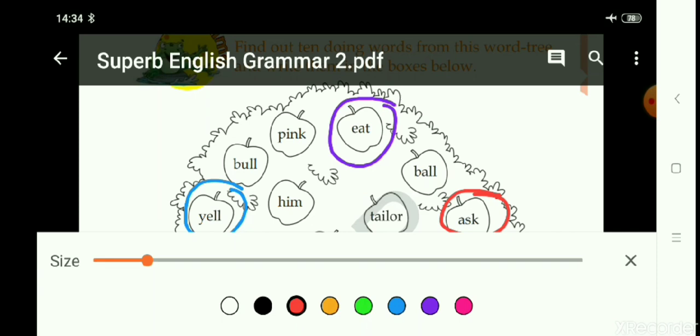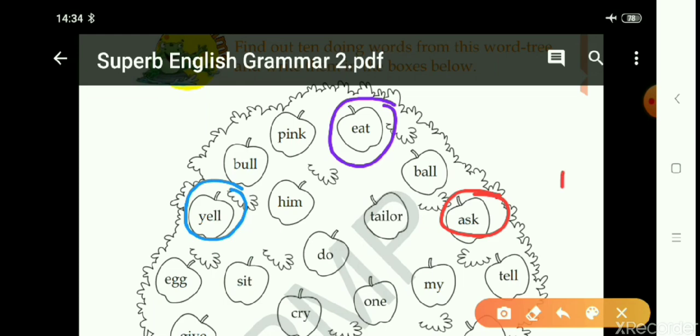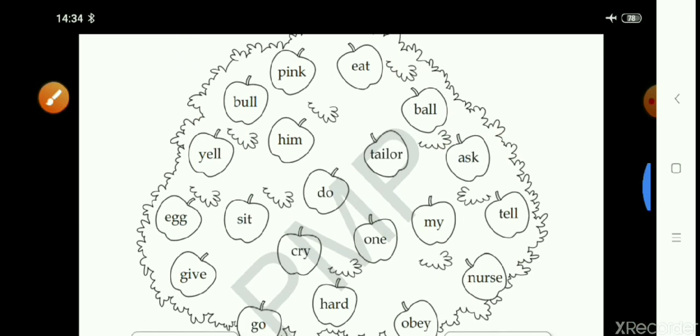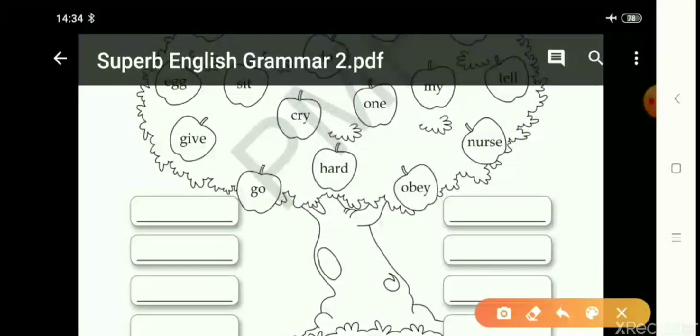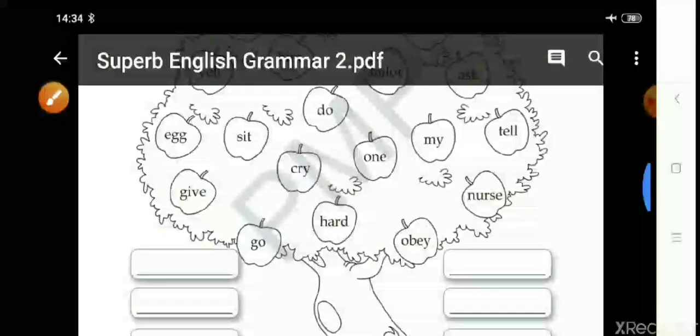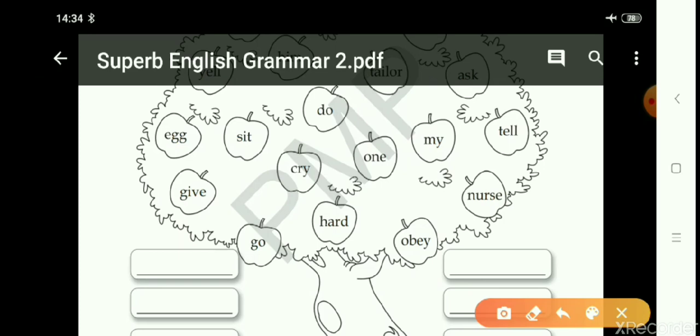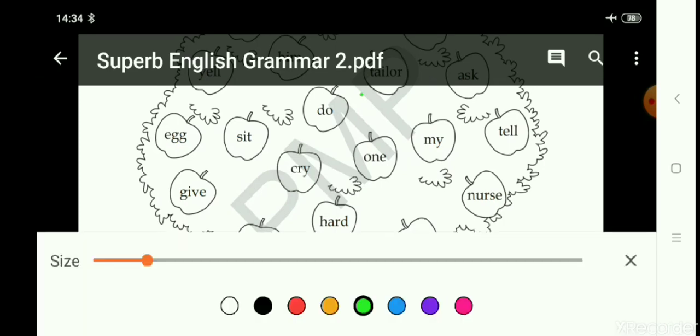Then let's move down. Now here, we can see do. Do is an action word. We do something, so do is an action word. Then we have give. Give is an action word. We give something.